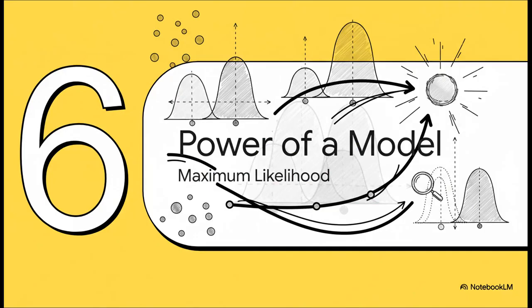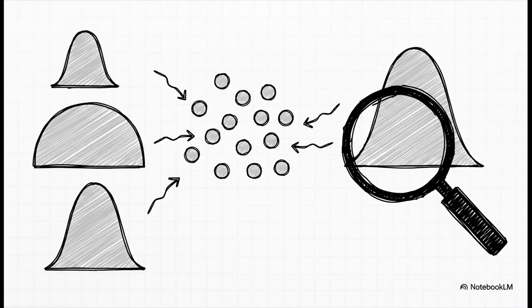All right, let's bring everything together and connect it to what data analysis is all about, building models. How do we actually use all this probability stuff to find the best model to explain our data? Well, one of the most common methods is a technique called maximum likelihood. Maximum likelihood estimation, or MLE for short, starts with a really simple, intuitive question. It asks, given the data I'm looking at right now, what's the most likely model or parameter that could have produced it? The whole goal is just to find the version of our model that makes the data we actually collected look as probable as possible.